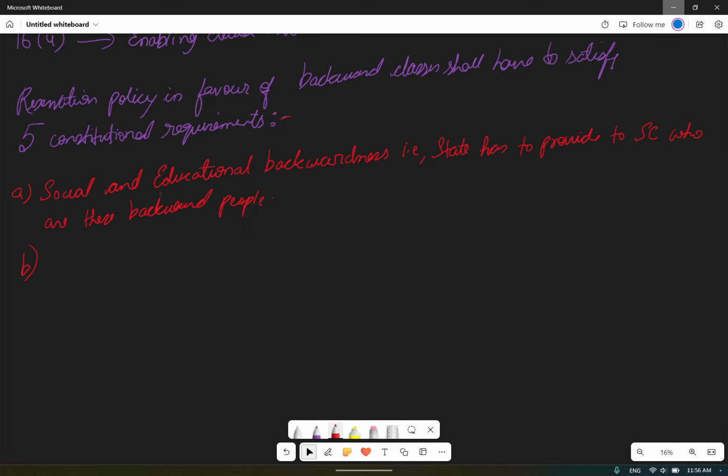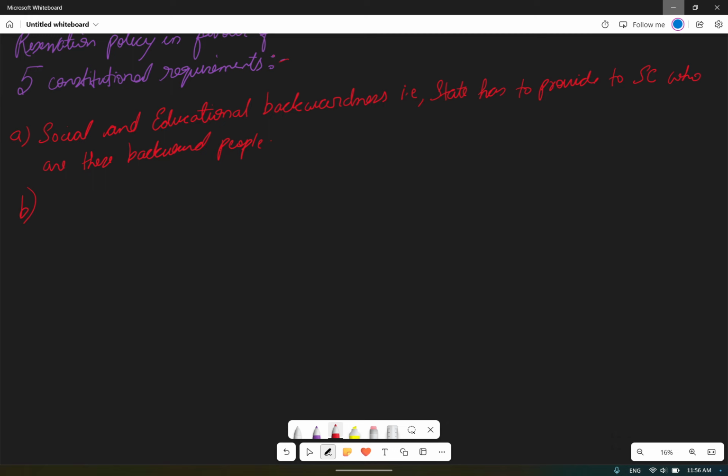Okay, now second important point, the backward classes in the opinion of the state are not adequately represented in the public employment.